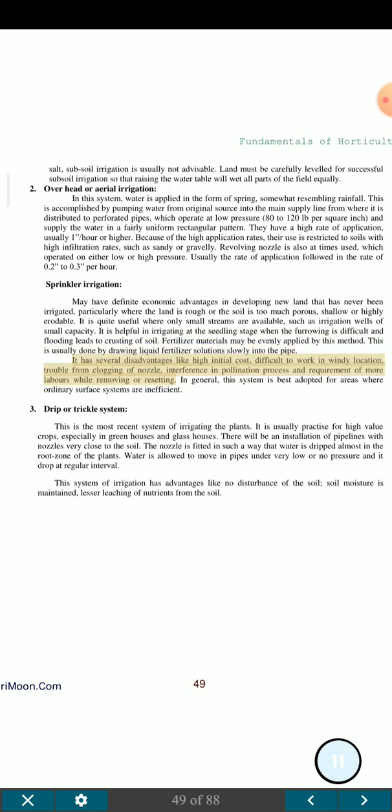It has several disadvantages like high initial cost, difficulty to work in windy locations, trouble from clogging of nozzle, interference in pollination process and requirement of more labor while removing or resetting. In general, the system is best adopted for areas where ordinary surface systems are inefficient.